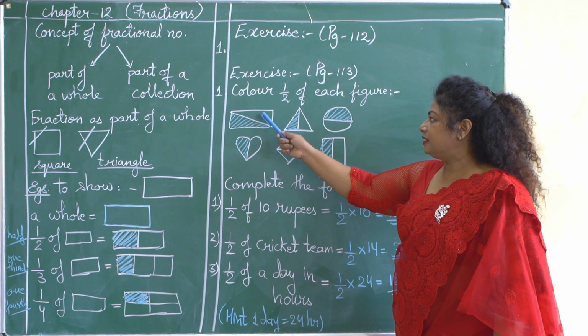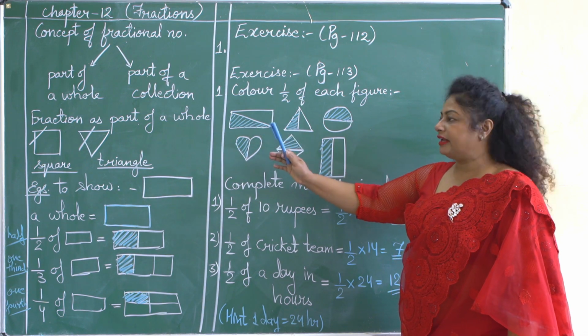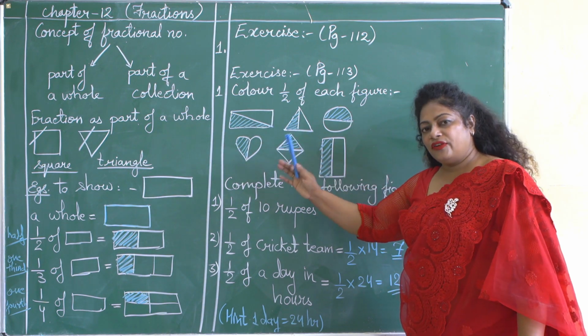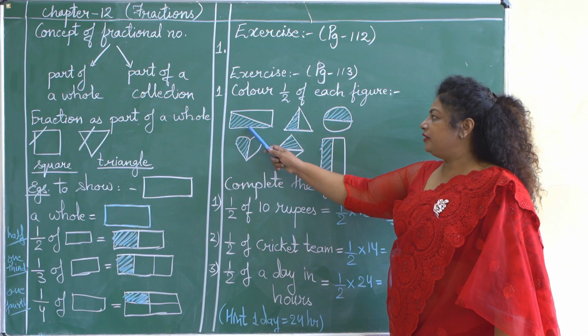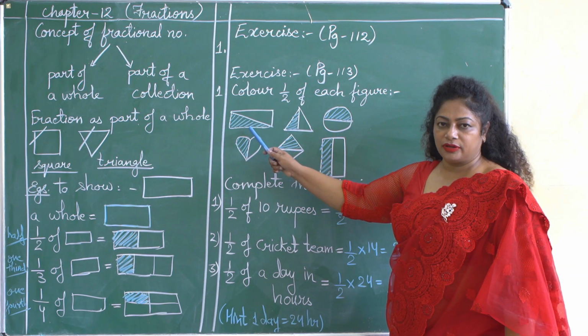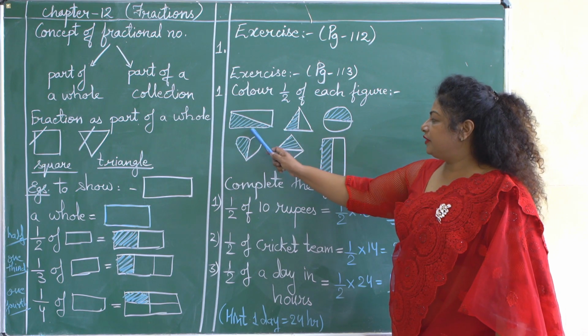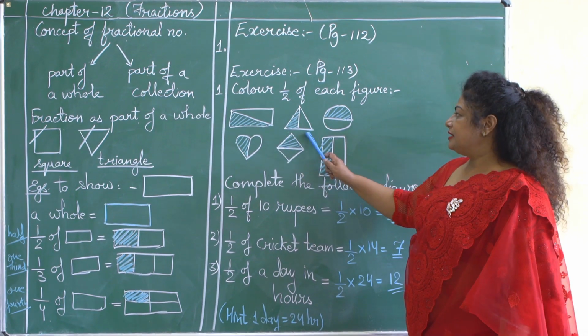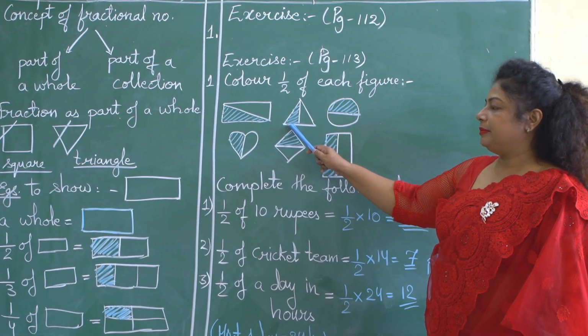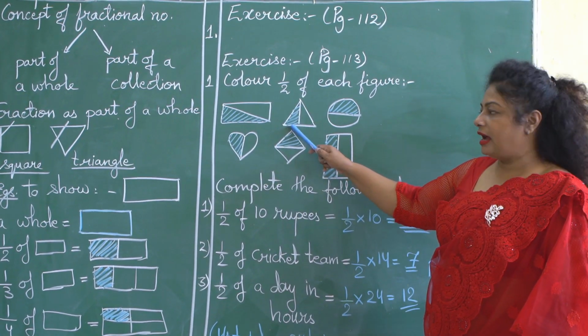Either you can color this or this also. I have taken the first half of each figure, and each figure I have shaded with the help of blue chalk. Can you see? In the first figure I have shaded the first half with the blue chalk. Second figure, triangle, I have shaded 1/2 with the blue chalk.